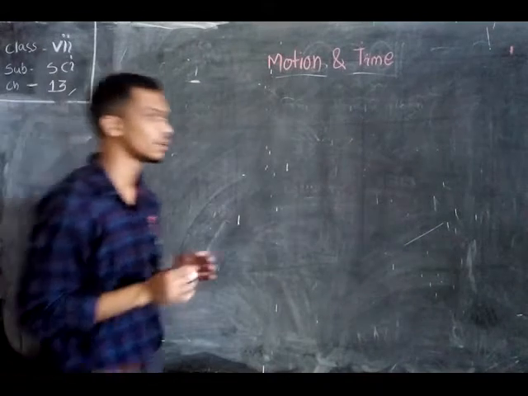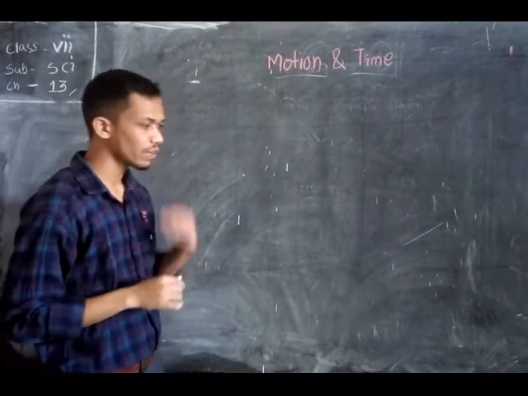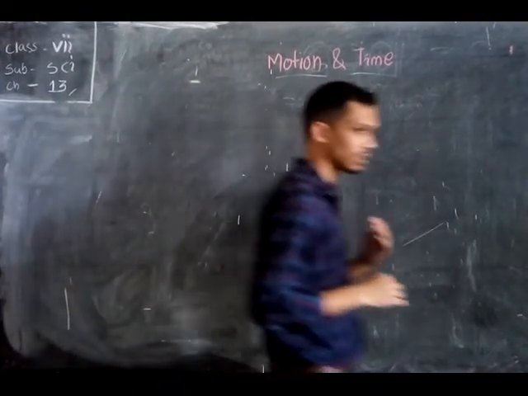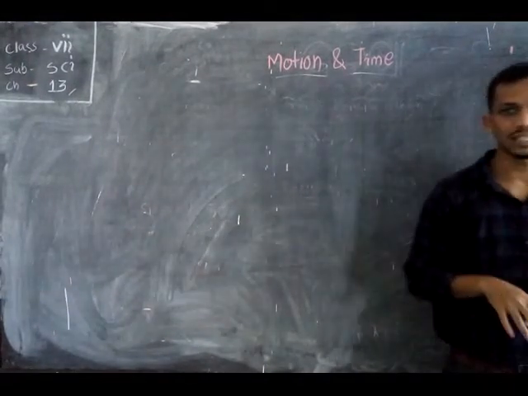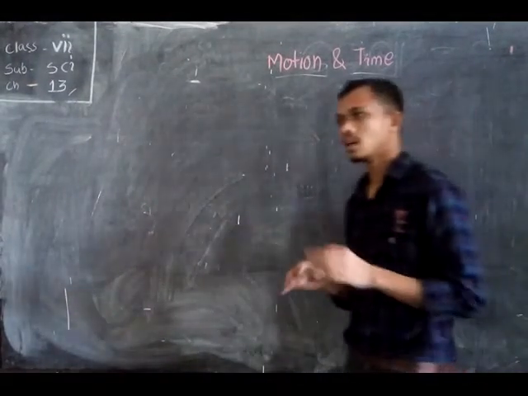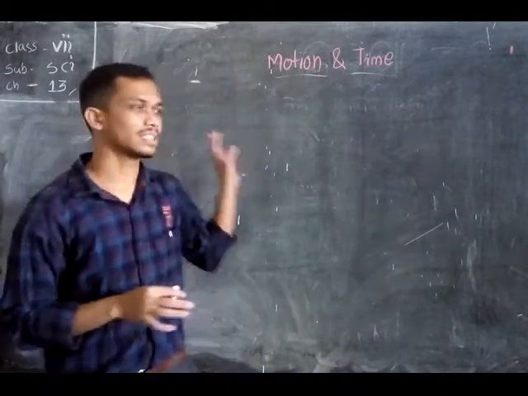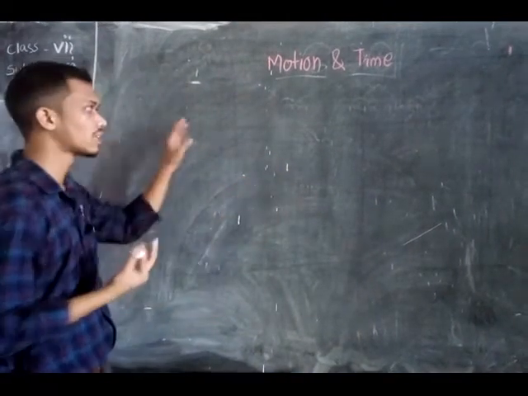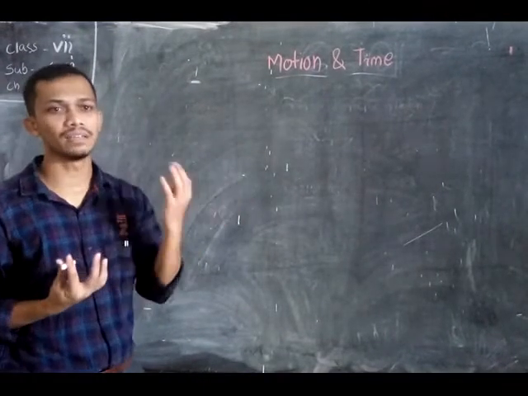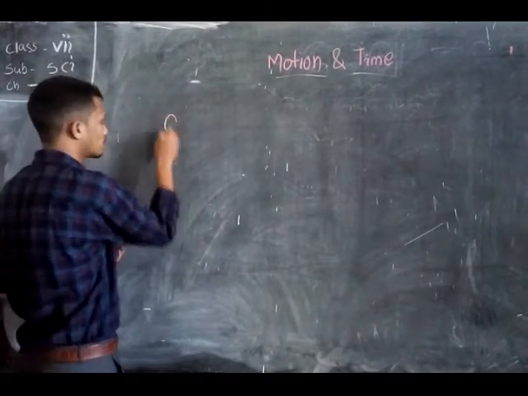Here I am standing here. If I move from here to there, I change my position. So anybody, anything that changes its place with respect to time, we call that the body is in motion. Suppose here is a ball.